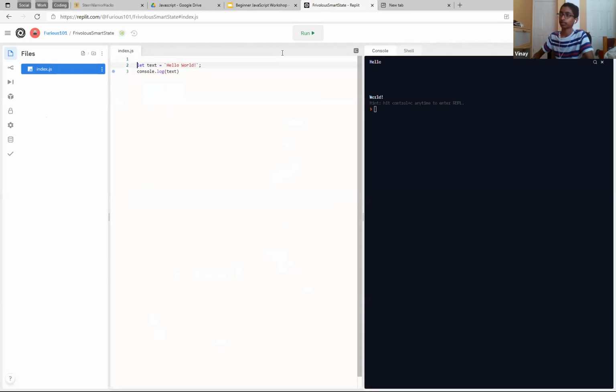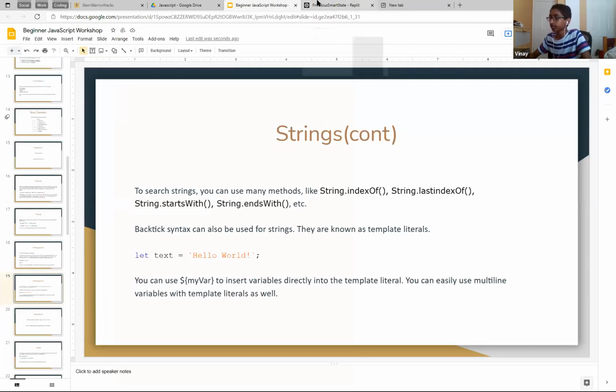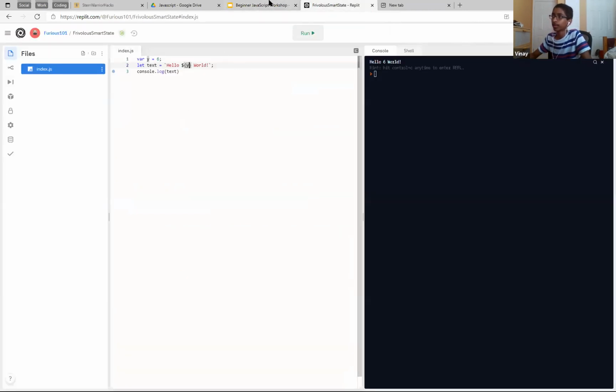So if we have a var y is equal to 6, we could do hello world. Yeah, you can see it's not orange like the other ones, right? So that's just the IDE letting you know. So hello6 world, you can insert it directly in. That's pretty helpful. Oh yeah, someone else was asking about how you put out both values, right? So this is one way to do it.